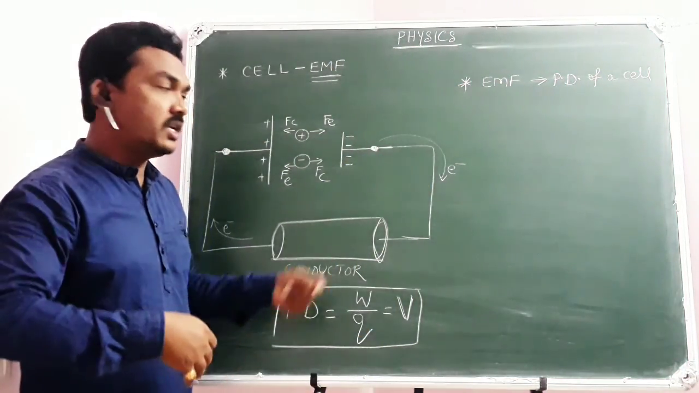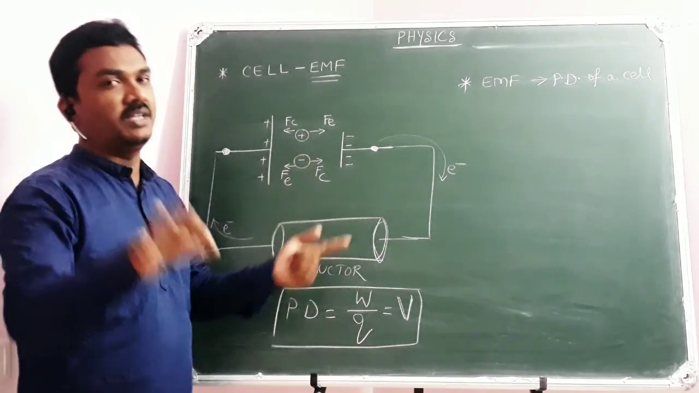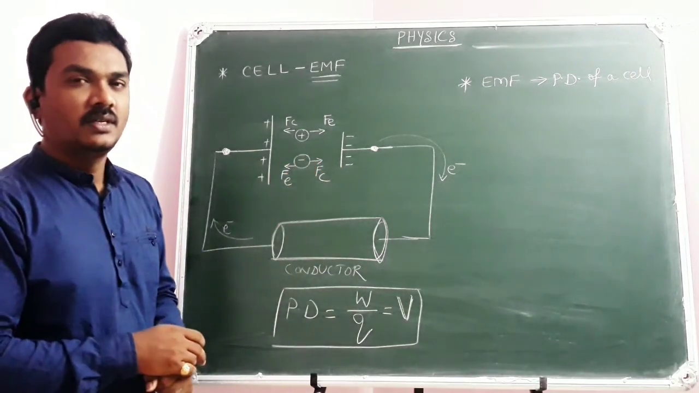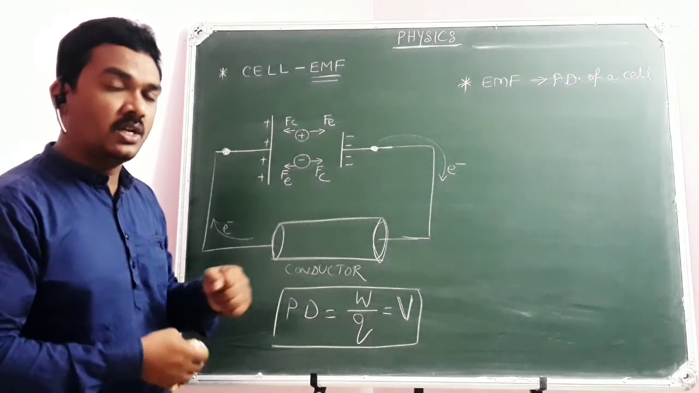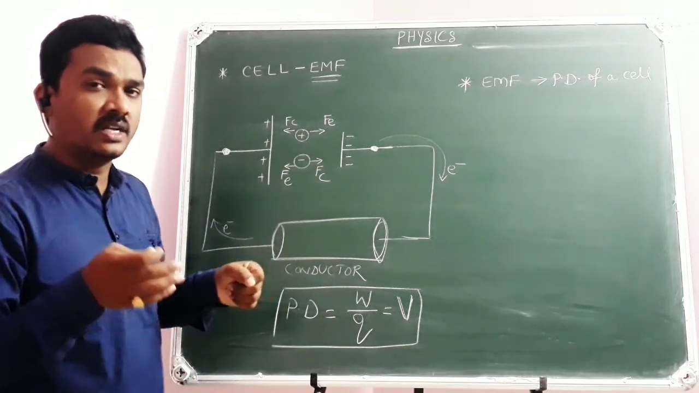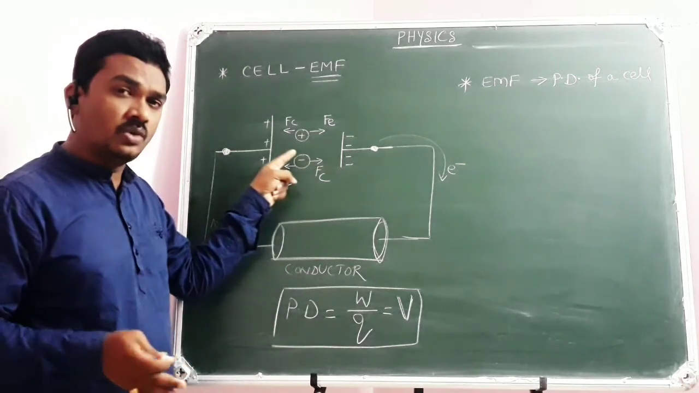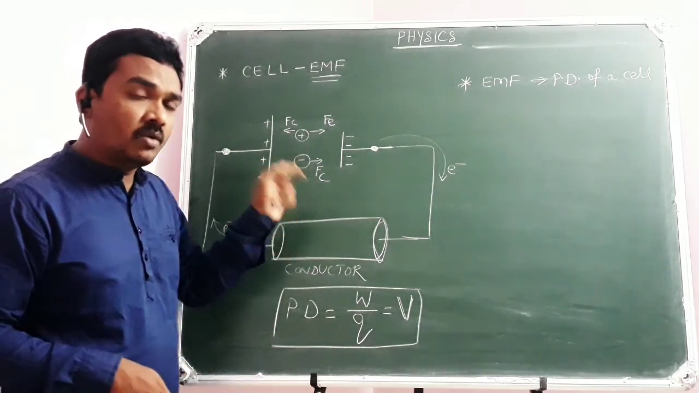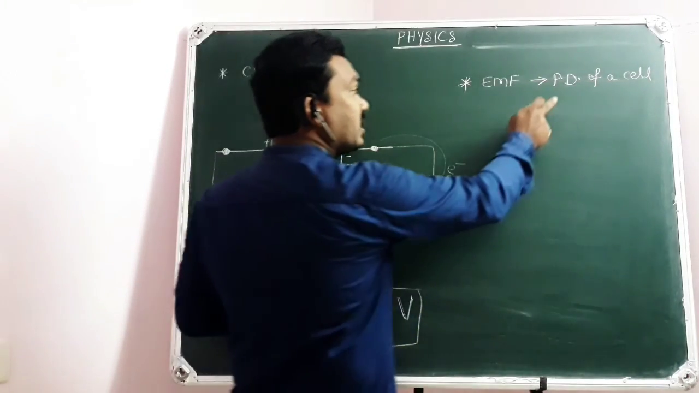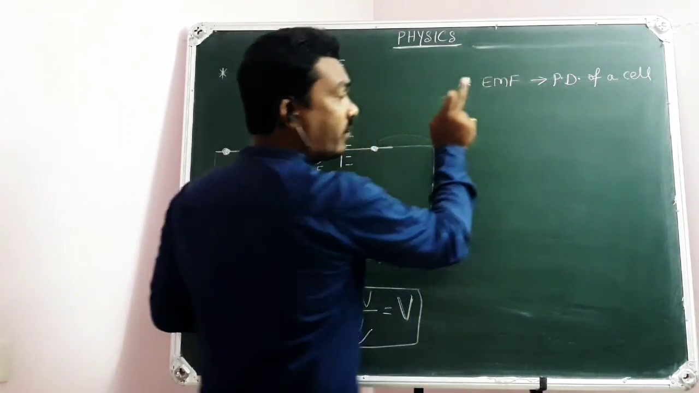Provided there is no further resistance offered by the electrolyte. If there is no further resistance, there are no obstacles for the ions to flow through the electrolyte. When you are expecting no objections for the ions to flow through the electrolyte, then the amount of work done per unit positive charge, which is potential difference, equals the EMF of a cell.